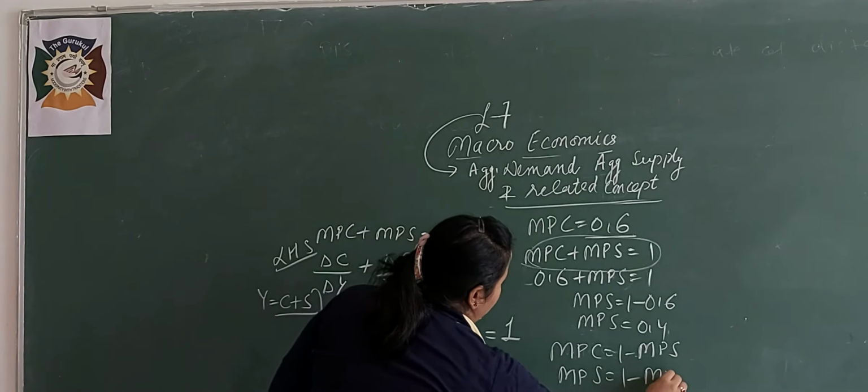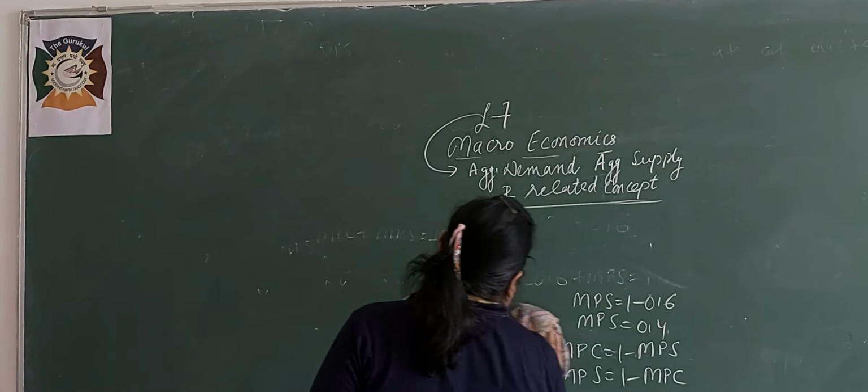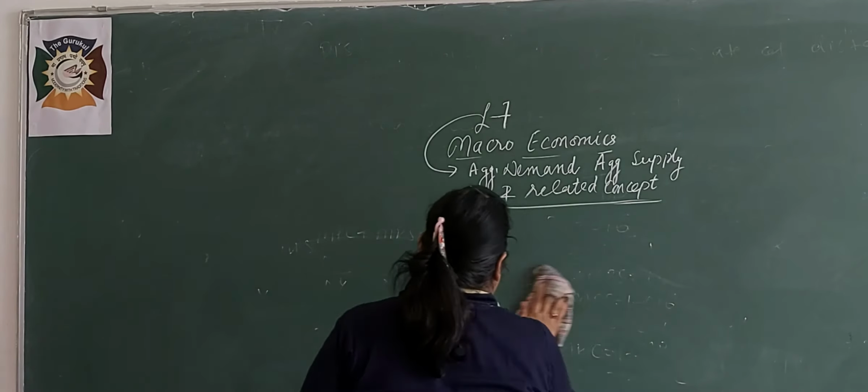And the next question, the statement is given: C bar is equal to 200. That is given C bar. C bar, you know, that is autonomous consumption. Autonomous consumption means zero level consumption. You are given C bar 200, MPS 0.4, and next the level of income is given. Level of income is 1000. Now what do you have to do? You have to find saving.